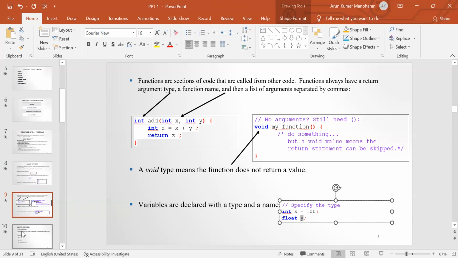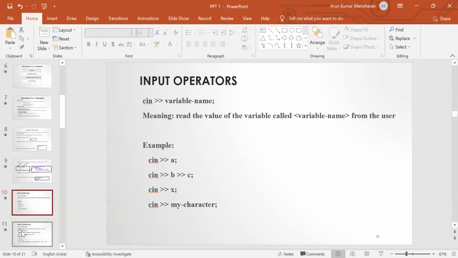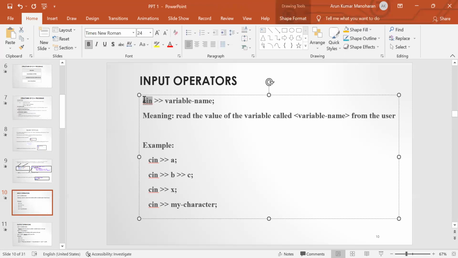Next we are going to discuss the input operators. In C++, we can initialize a value for a variable in two ways: compile time initialization and runtime initialization. For compile time initialization, while declaring the variable itself, we can assign a value using the assignment operator. For runtime initialization, we use the cin object, by which we can read a value at runtime.